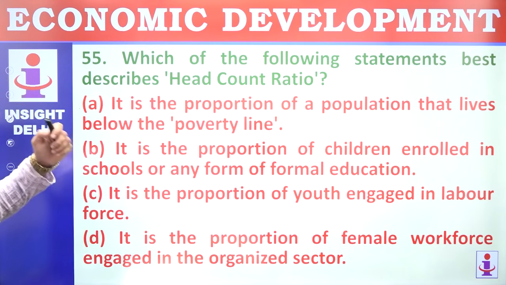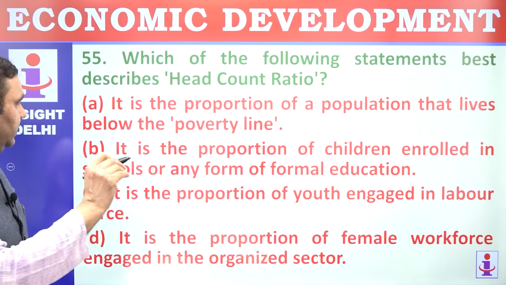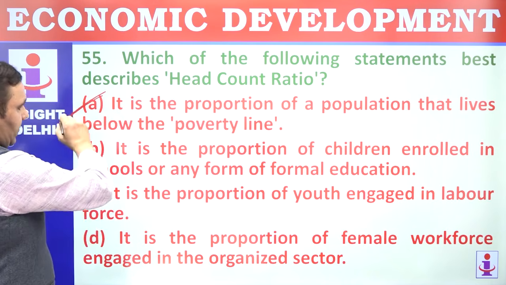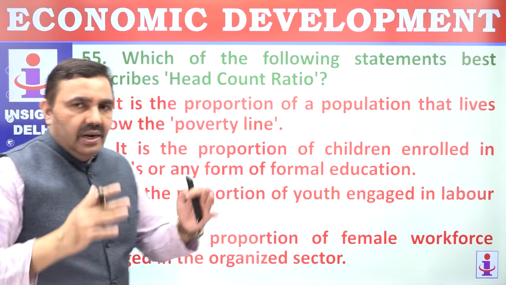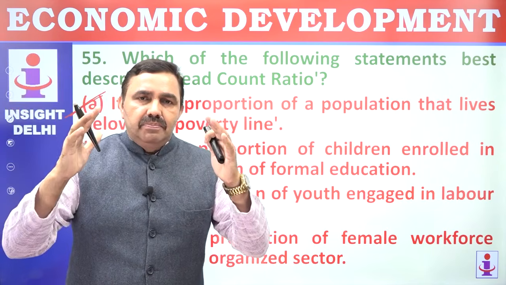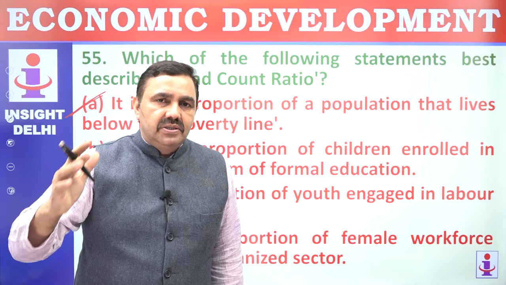55. Which of the following statements best describes head count ratio? It is the proportion of a population that lives below the poverty line. That is known as head count ratio. How many people are actually suffering due to poverty, due to denial of basic services, basic amenities?